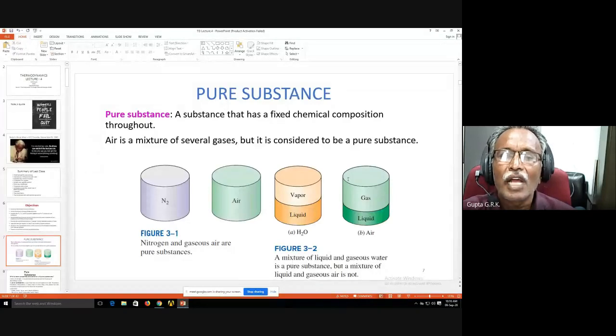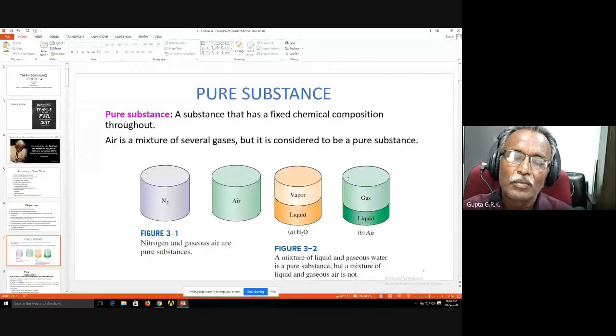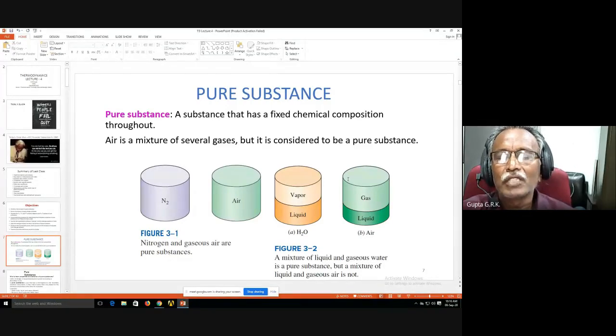Air, having different elements in it, is also considered a pure substance, because if you take air in a box, the composition of air at every point will be the same. We also discussed that exhaust gases are a pure substance, because again the composition is the same everywhere.